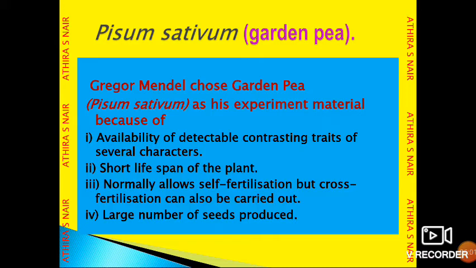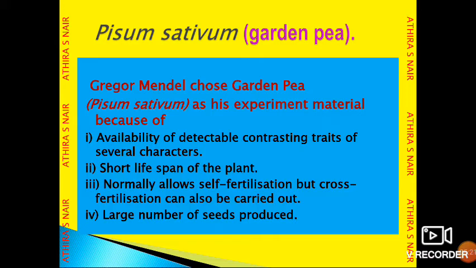He selected this material because of the availability of detectable contrasting traits of several characters. This plant shows different contrasting characters. Around 7 pairs of contrasting characters were studied by Mendel in this plant.